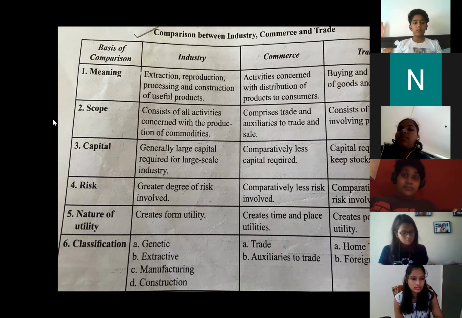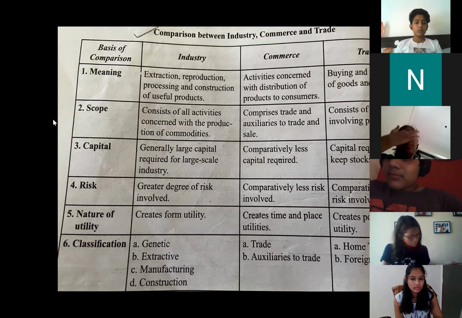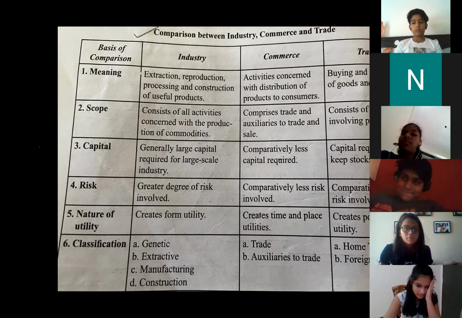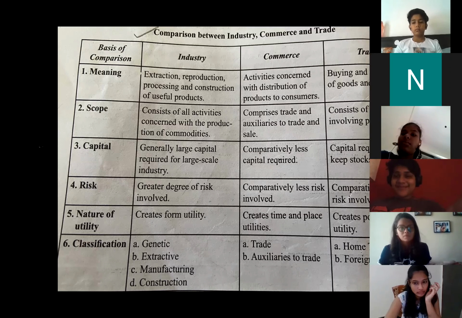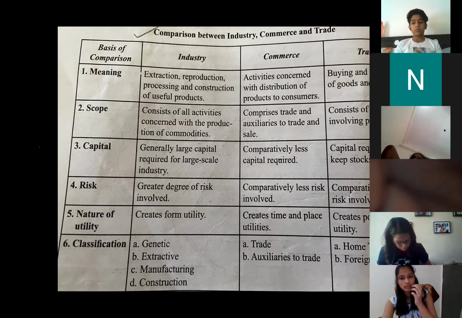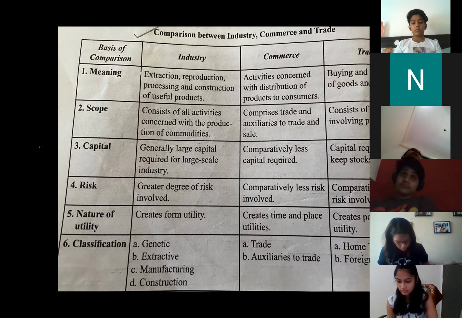Ved, can you tell me the 2 types of home trade? Actually, ma'am, I don't remember. One child raised a hand. Please unmute yourself and give me the answer. Yes, who knows the answer? The 2 types of domestic trade. Palak, please tell me the answer. Ma'am, wholesale and retail. Excellent answer, Palak.